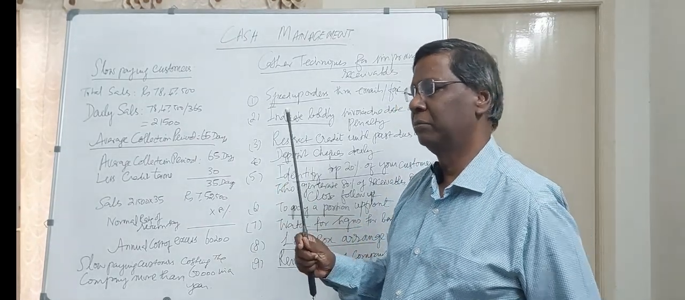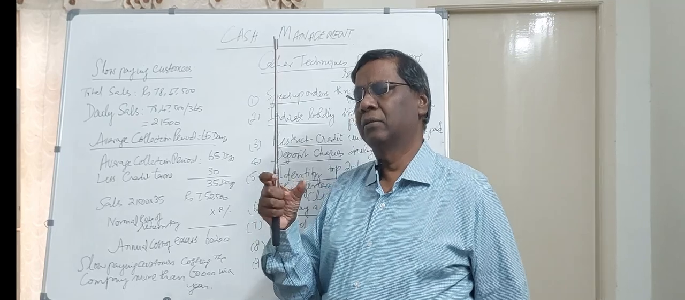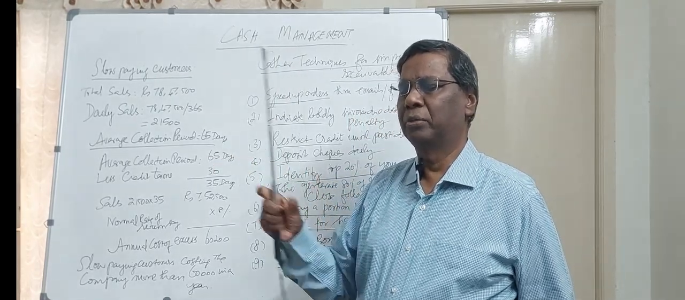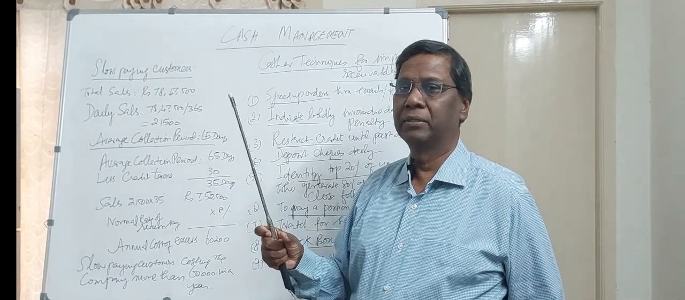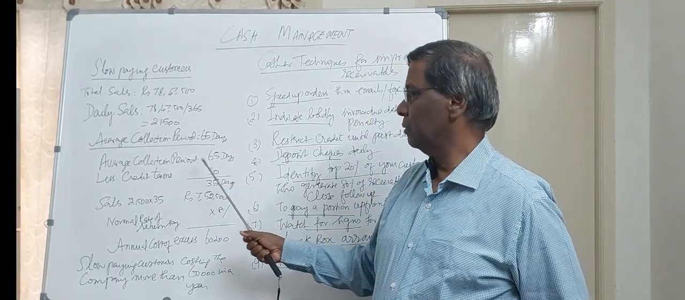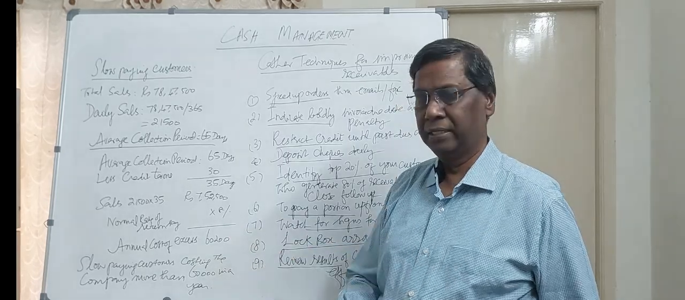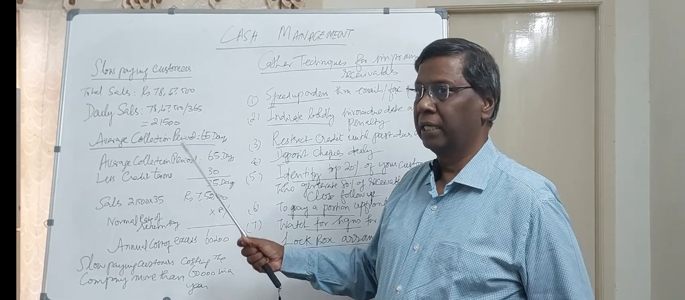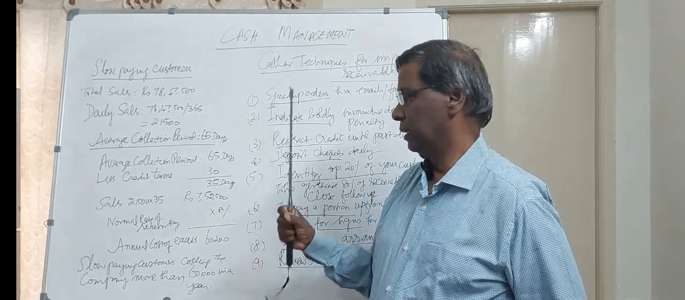So average collection period is the outstanding debtors. So this much. What is the total credit sales? How much? Like that you have to divide, and then you arrive at the ratio. It comes to roughly 65 days. So average collection period comes to 65 days, and the credit terms you have allowed are 30 days.